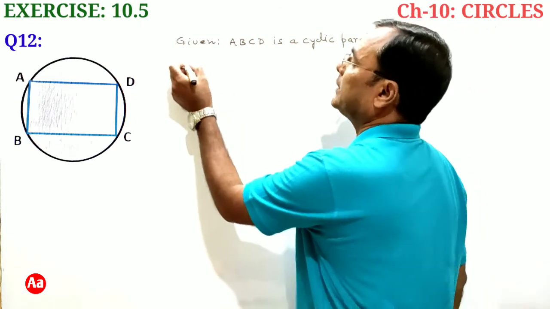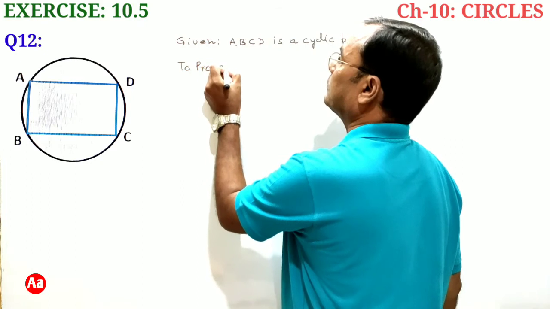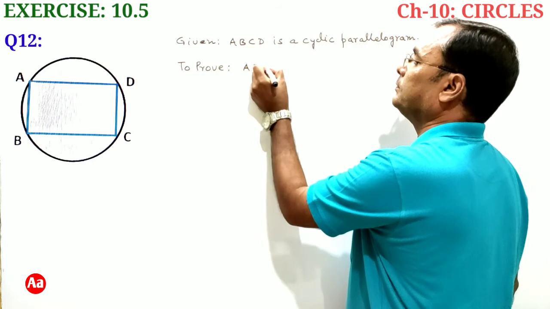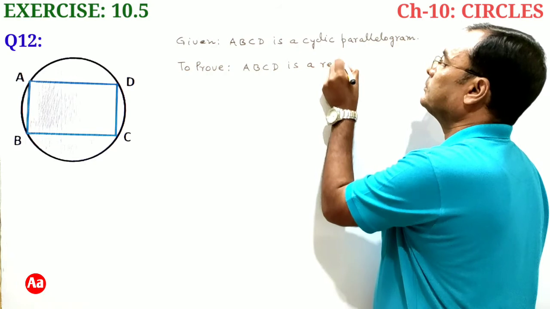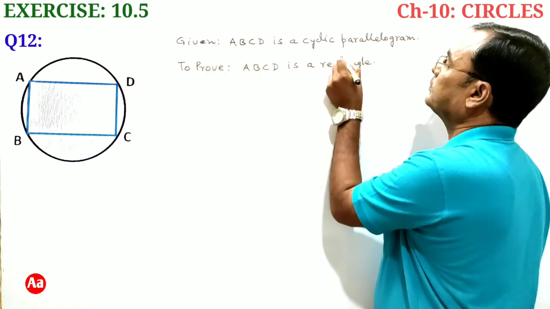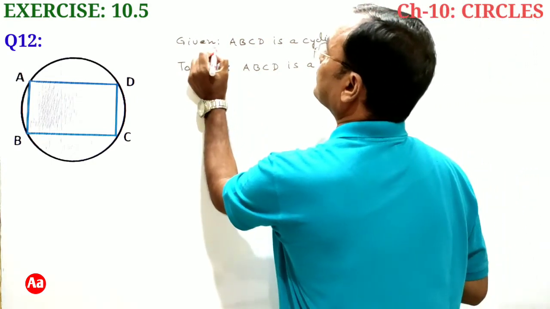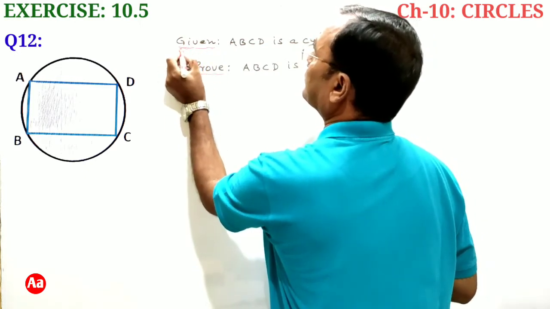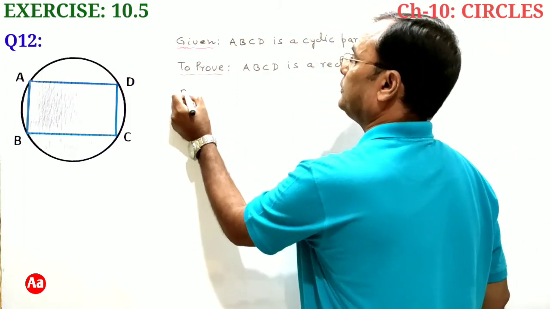And we have to prove that ABCD is a rectangle. Proof.